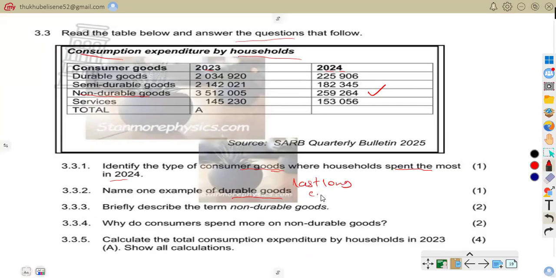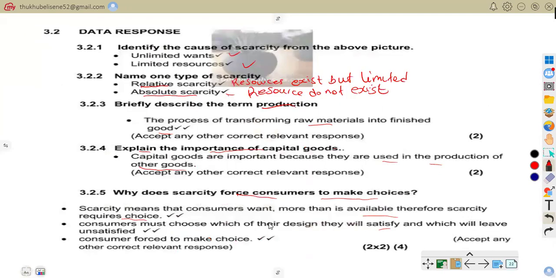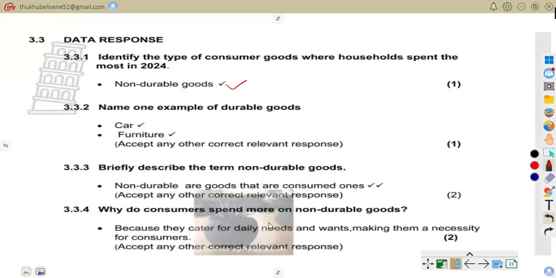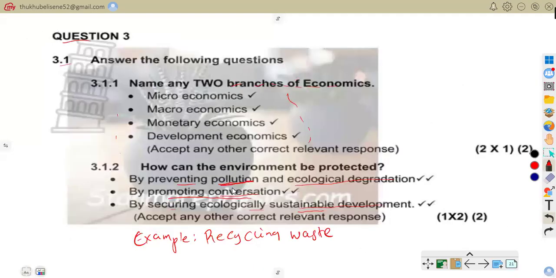So for example, you can talk of furniture. Furniture lasts long. It's not like food that you can buy time and again. Now let us go to our answers. Car is one of the durable goods as it lasts long, as well as furniture.